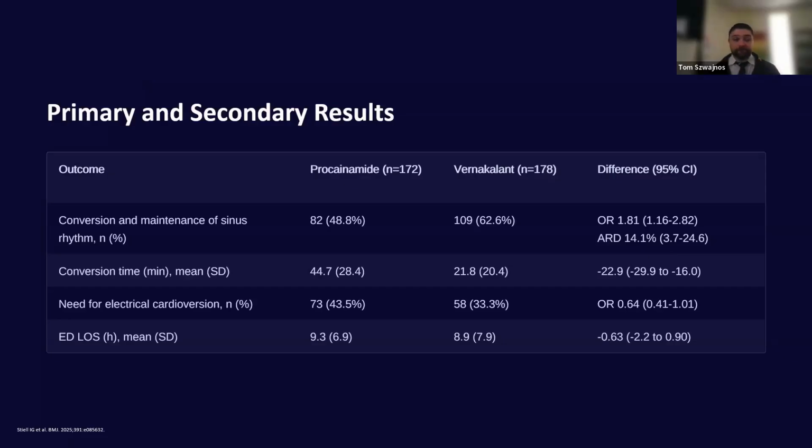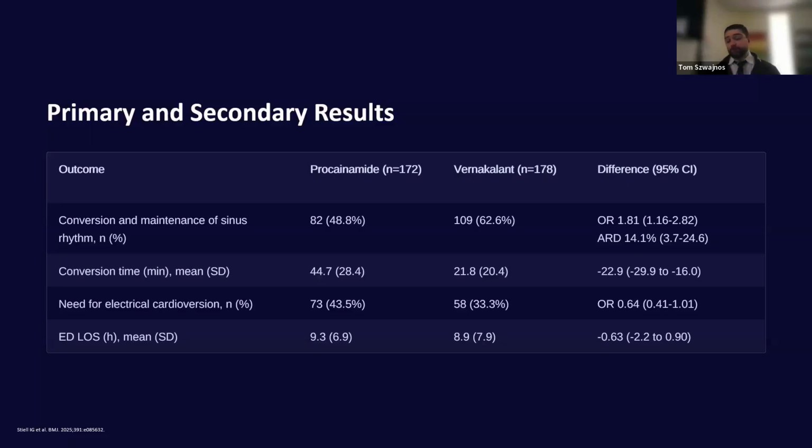Now, if we look at the conversion time, Vernakalant also did better in this group and it was statistically significant. They had about 20 minutes, whereas Procainamide had about a 45-minute conversion time, so Vernakalant was about half that. And going back to those other trials, Volkmann and Steele for Procainamide saw conversion around 30 to 60 minutes, so this time frame makes sense. And similarly for Vernakalant, this is maybe a little bit longer of a conversion time compared to the other studies, but again, right around that time frame as well.